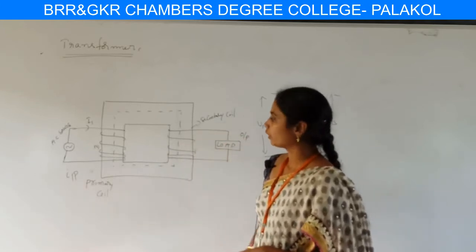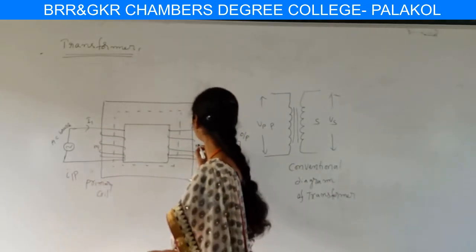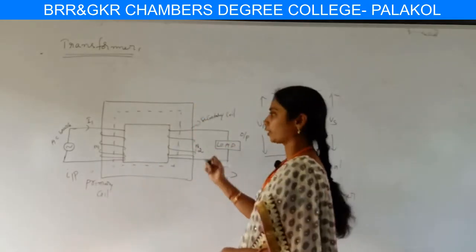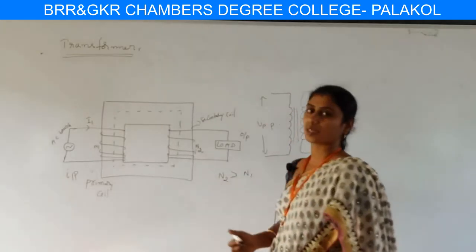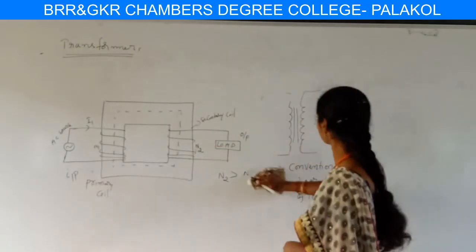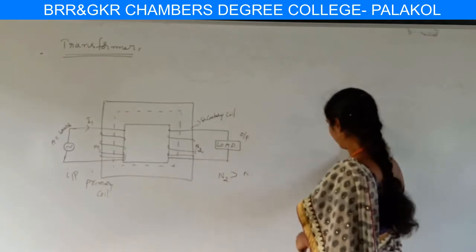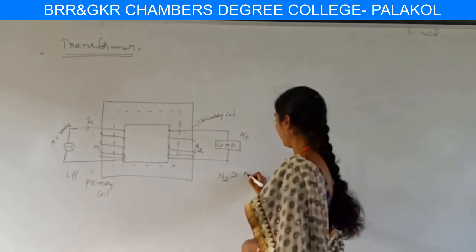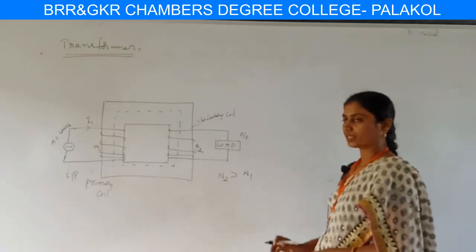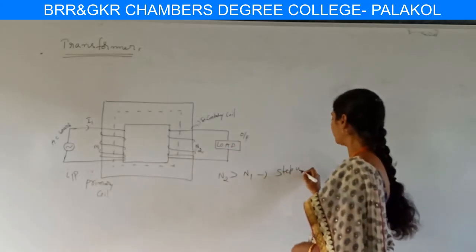In the circuit there are N1 turns in the primary coil and N2 turns in the secondary coil. Transformers are of two types based on the winding. They are classified as step up transformers and step down transformers. Whenever the number of turns N2 is greater than N1, it means the secondary coil has more turns than the primary coil, and the transformer is said to be a step up transformer.